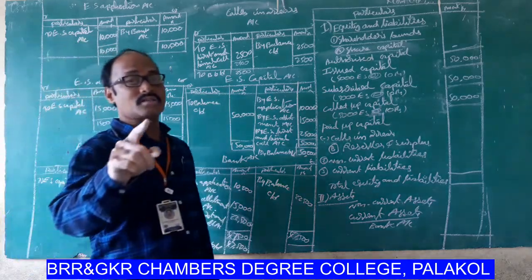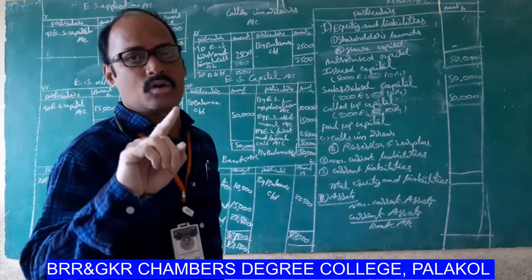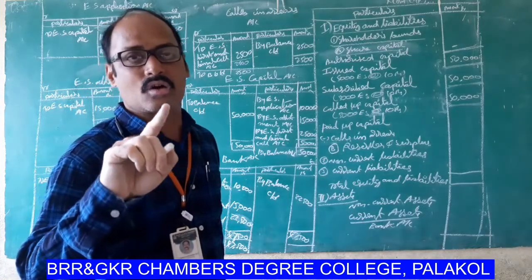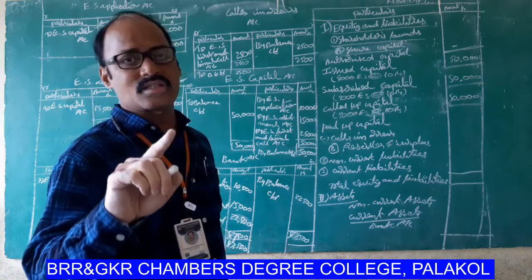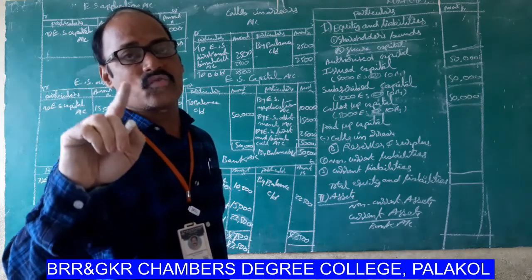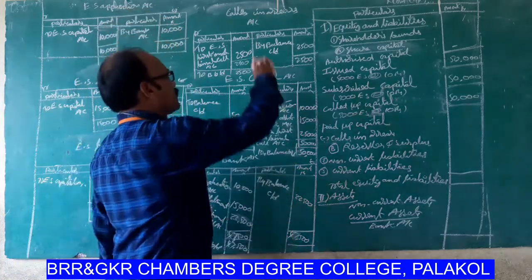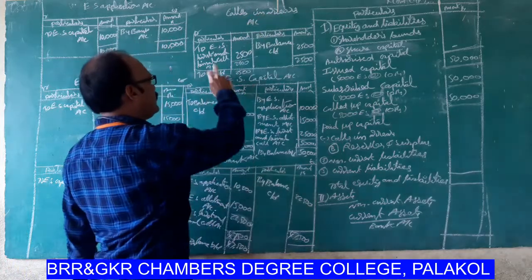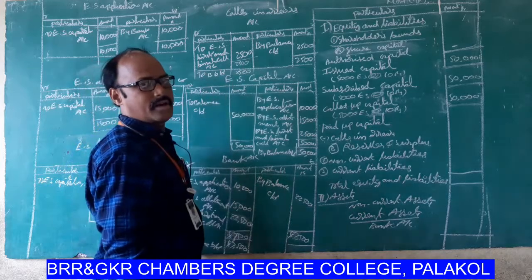Next one, calls in arrears account. What is the last general entry? Bank account debtor 22,500, calls in arrears account debtor 2,500 to equity share first and final call account, 25,000. So calls in arrears account, to equity share first and final call account 2,500.